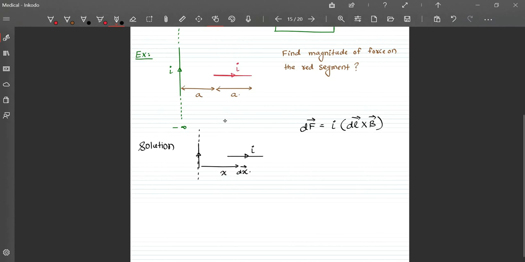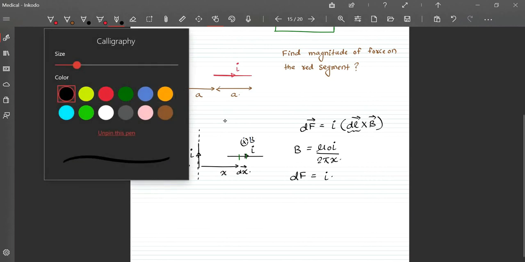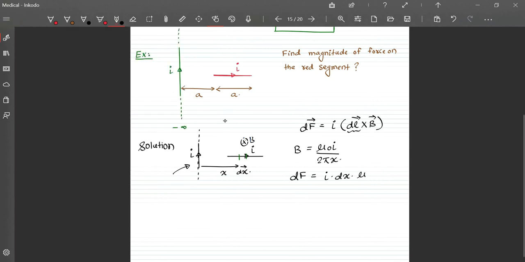B is produced due to this infinite wire. You all must have anticipated from the right hand thumb rule that the field here will be into the plane. If I write the magnitude of that field, it will be mu naught I by 2 pi x. So magnitude wise, dF will be I into the length of the segment, considering only the dx segment, so I into dx into B.